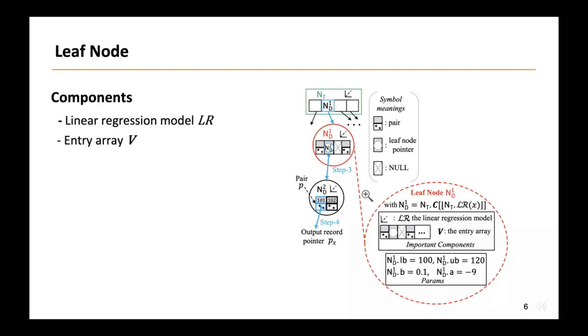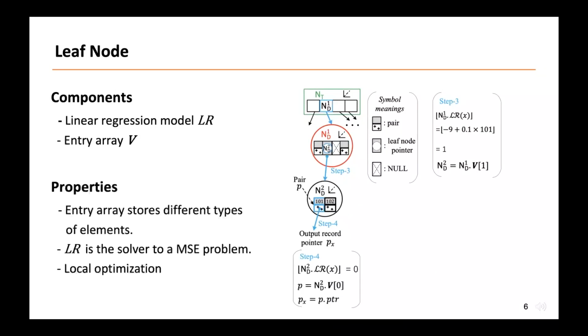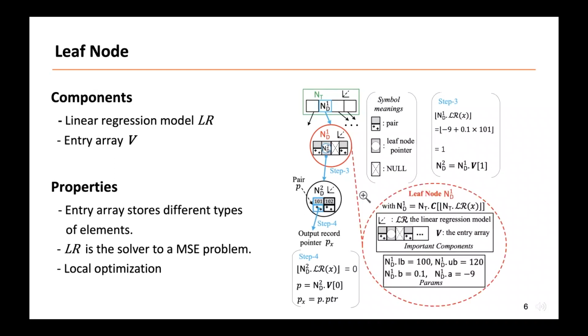V also contains pointers or null flags due to the local optimization strategy. This strategy uses machine learning models to directly determine key storage positions instead of approximating them and forcibly placing pairs at the returned position. If the predicted positions of multiple pairs are the same, that is, they conflict, a new leaf node will be created to deal with them. The details of the local optimization will be introduced later.